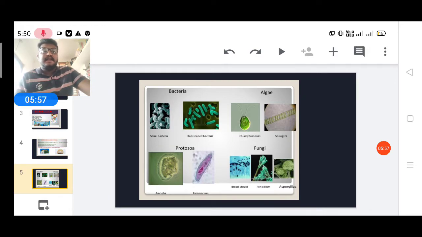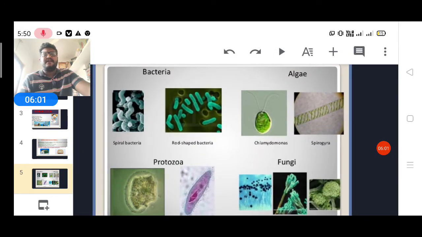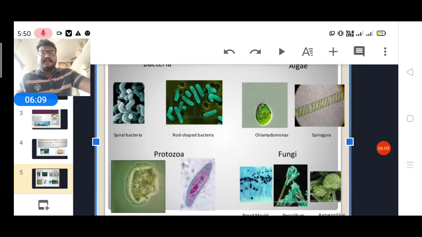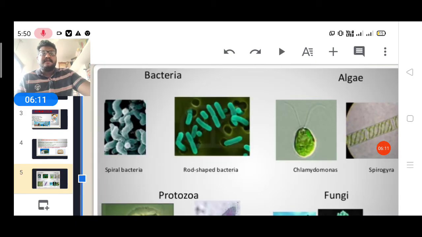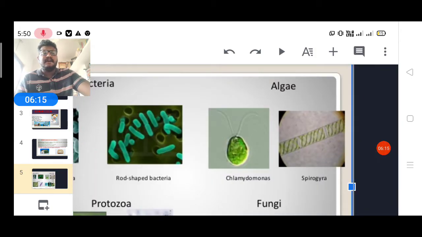Next slide. Before that, you have to know that microorganisms are everywhere. How do they look? Some pictures are there, you can go through them. The first one is bacteria. There are spiral bacteria and rod shaped bacteria. Here algae is there.